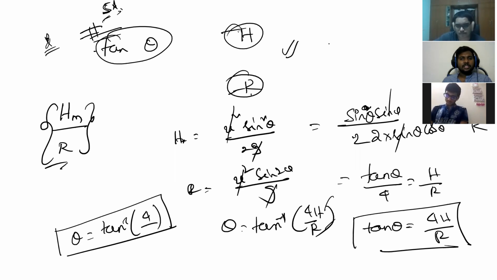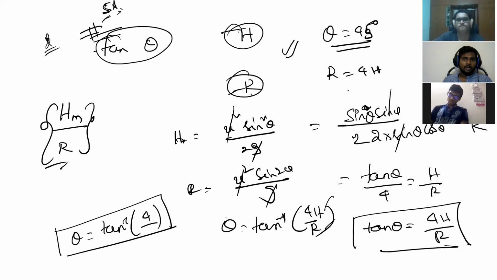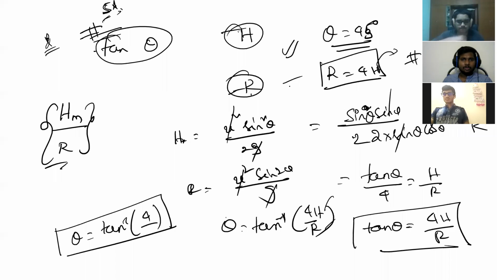Sometimes questions have been asked like this: when theta is equal to 45, what is the relation between range and maximum height? R is equal to 4H, because tan 45 is 1. Tan 45 is 1 means 4H by R is equal to 1. That means R is equal to 4H. So in that situation, if H is given, you can find out R. Very important, a 5-star conclusion. Whatever description I gave you about tan theta is equal to 4H by R, when H is equal to R what is the theta, when theta is equal to 45 what is the relation between R and H, any kind of question can be asked.